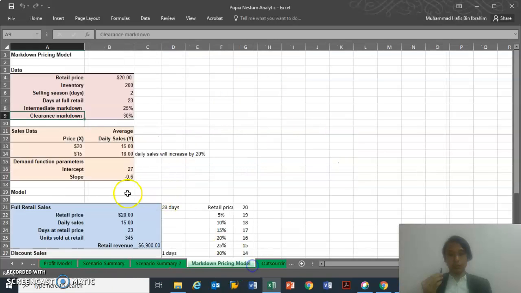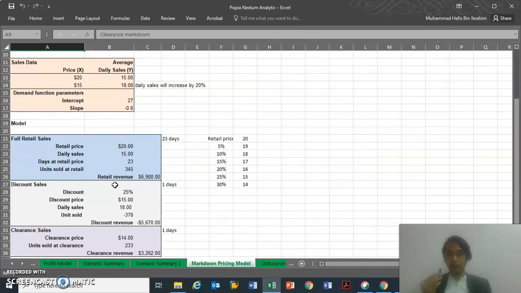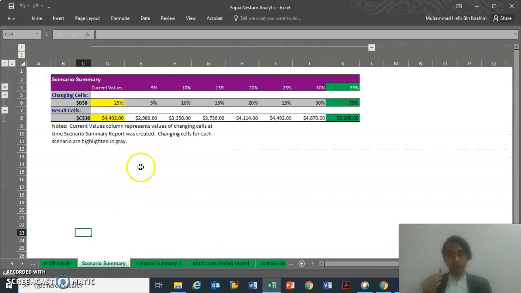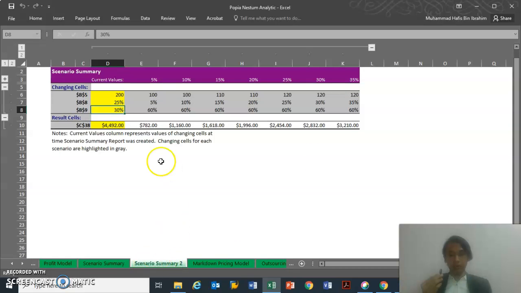Okay, so my markdown pricing model, I have a problem here at discount sale since my discount revenue is negative, and the problem is solved. I use this summary. My assumption is 25%, but I have changed it to 35% in order for me to get the highest profit, 5,248 ringgit.